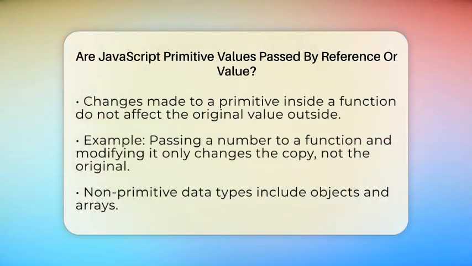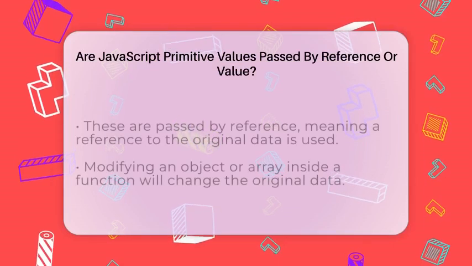Here is a simple example. function increase(x) { x += 1; return x; } let number = 10; console.log(increase(number)) outputs 11. console.log(number) outputs 10. You see, the original number remains 10 because only a copy was changed inside the function.